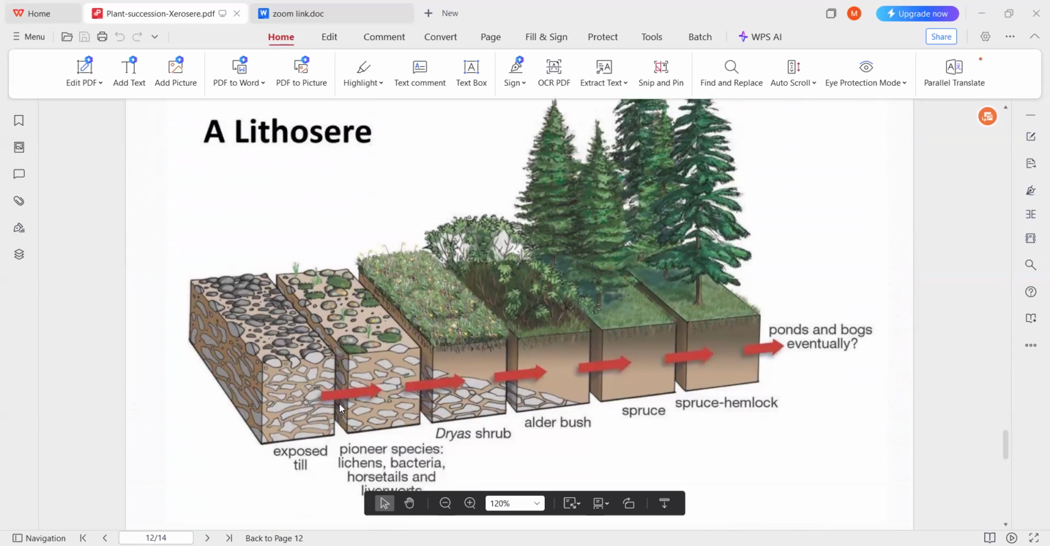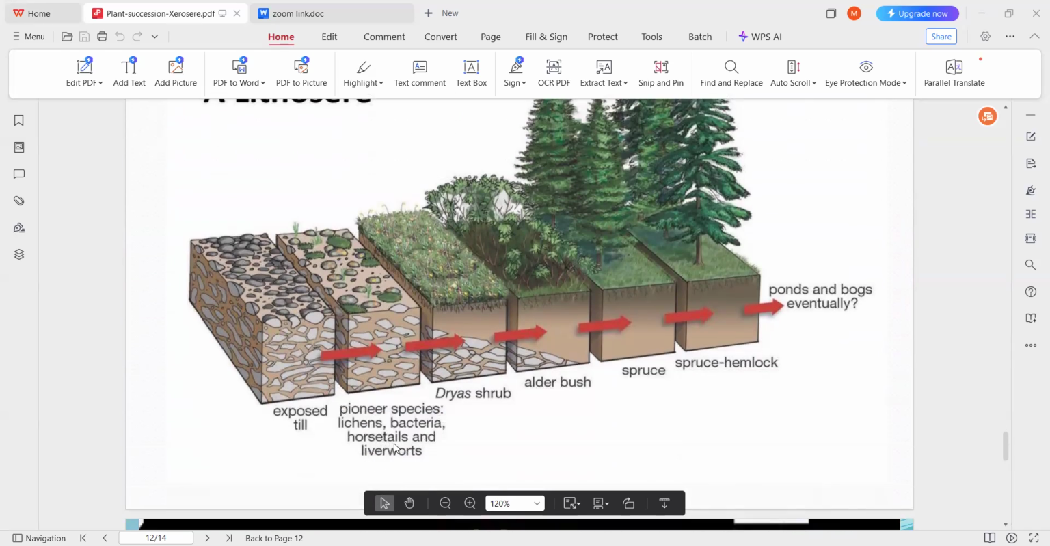So here the pioneer species are lichens, bacteria, horsetail, and liverworts. They start growing. After some time, the death and decay of these organisms takes place, due to which this area is no longer suitable for the existing species. Due to the death of these organisms, it is not suitable for them, so again it is replaced by another community. So here one community is exchanged or replaced by the other.